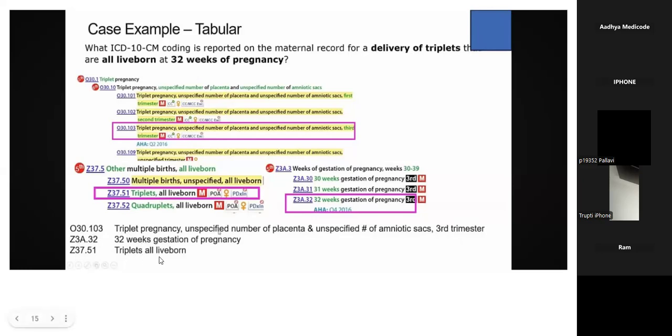And triplets all live born. So you can check it out here. You can go to this particular category, other multiple births. In that, all live born, you will have this particular code Z37.51, triplets all live born. Three babies, all are live born.